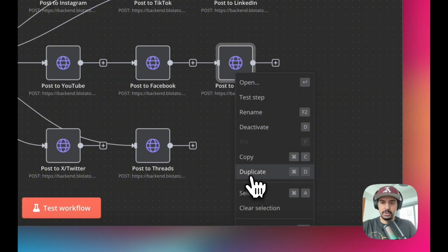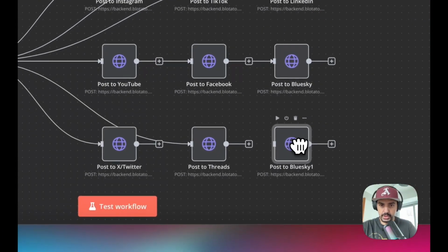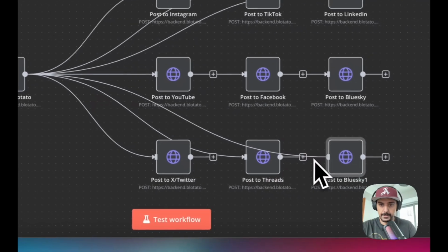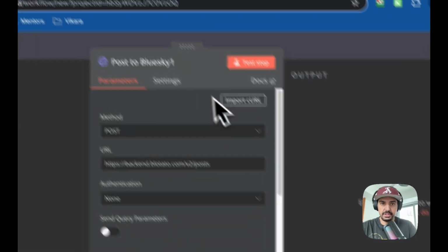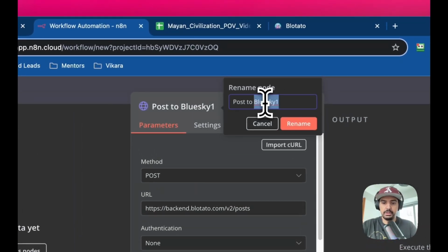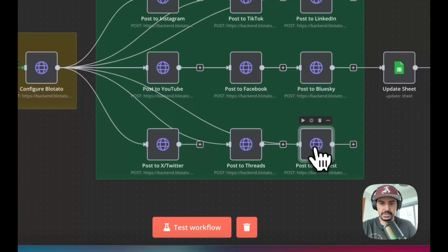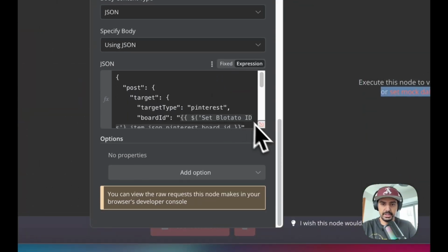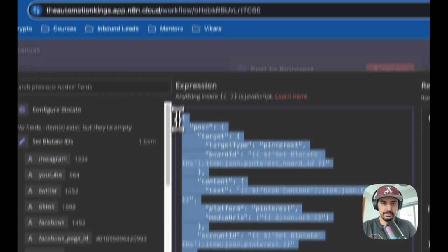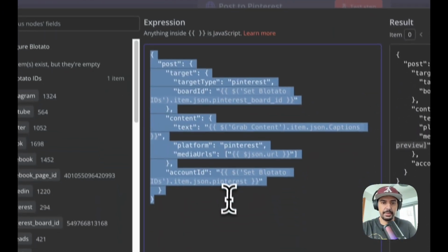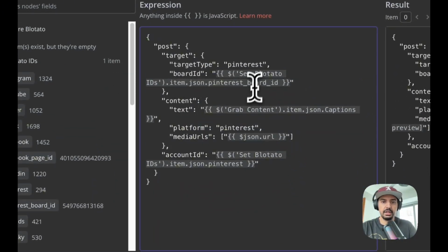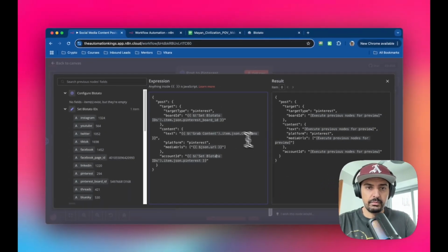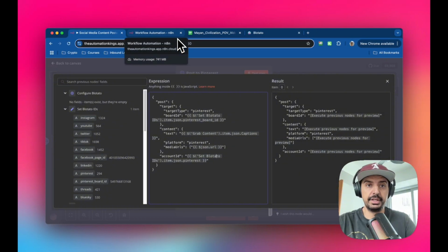Okay, so we're gonna duplicate that. We're going to connect it up here. And this one is Pinterest. So let me just rename this one to Pinterest. And then I'm just gonna grab the JSON body code for Pinterest. And I'll show you how you get the board ID for Pinterest as well. So I'm gonna copy that because for this one you need the board ID inside of Pinterest, right? It's not the profile ID.